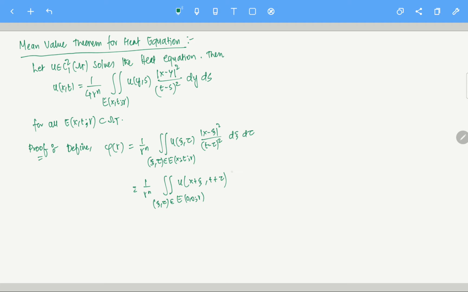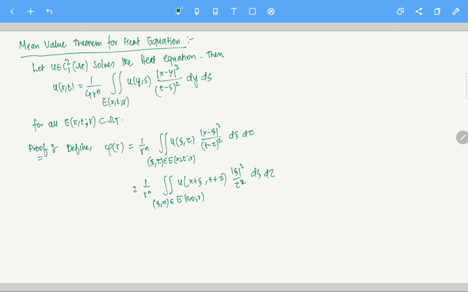This one is mod xi square by tau square, there is no mod on tau, don't worry about the mod. And of course d xi d tau is there.